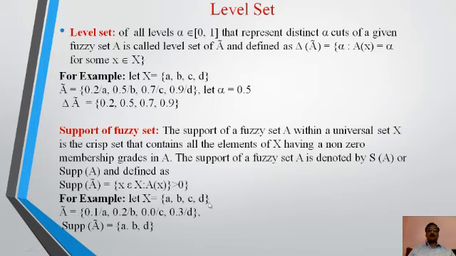X is given by A, B, C, D and the fuzzy set A is given by 0.1 of A, 0.2 of B, 0.0 or we can say 0 of C, 0.3 of D. So support of A is given by A, B, D. Here we have not taken this 0.